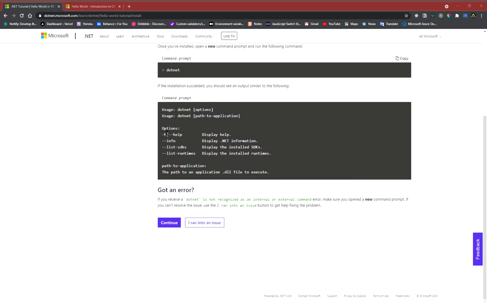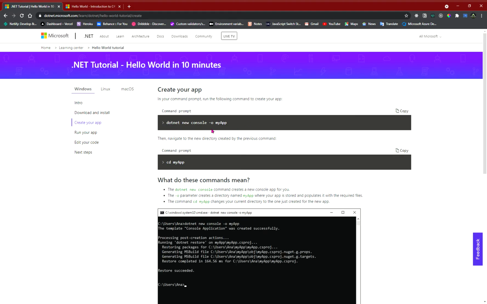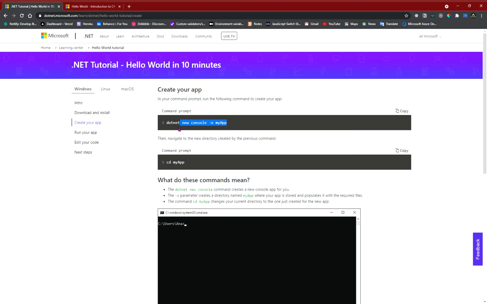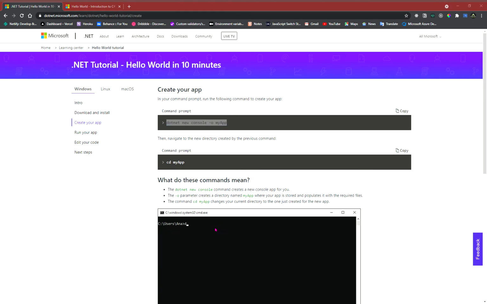And here let's see how it says to start the project. So let's continue. It says if you want to create a new app with .NET, you need to type this. I guess it's to create a new console, and this is the app name. So let's type in our console. Let's copy it and just paste it.